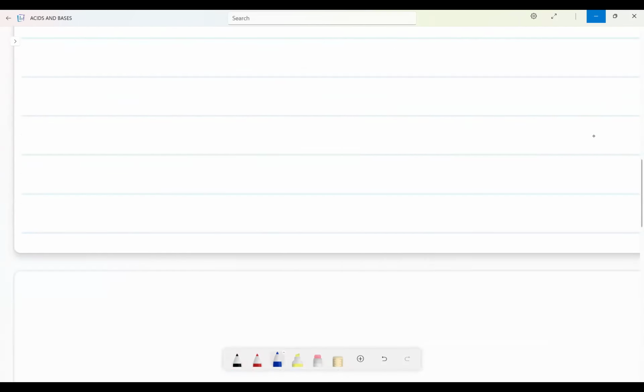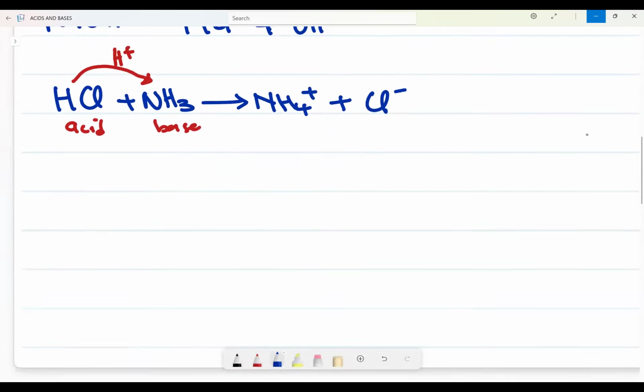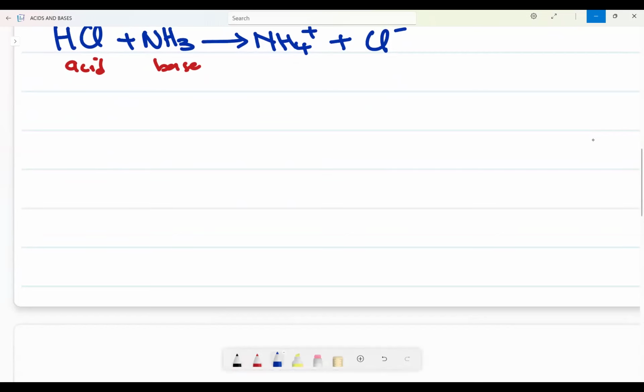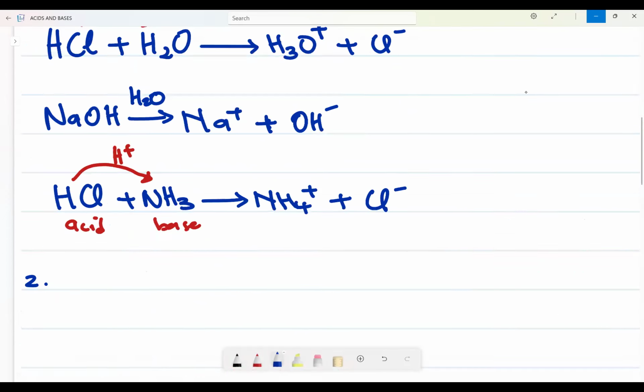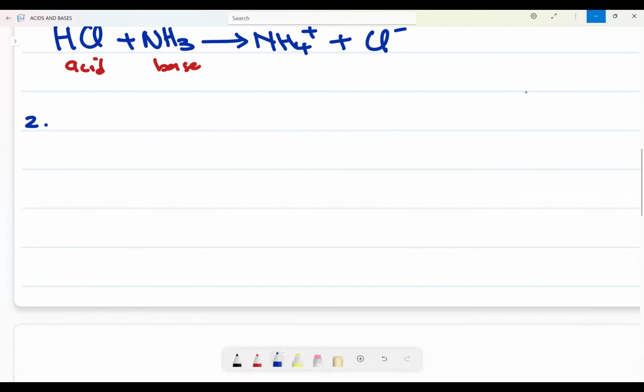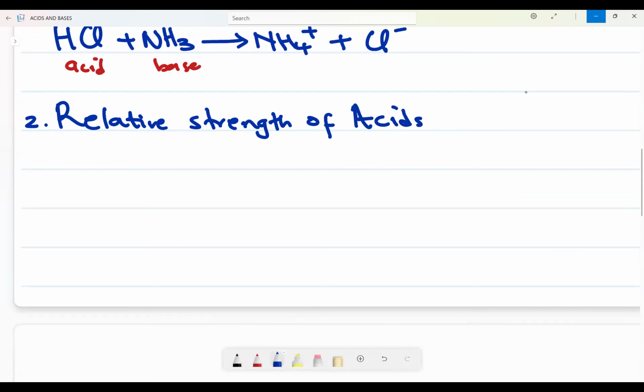Now if we go further on number 2, where on number 1 we discussed the theories, on number 2 we further discuss the relative strength of acids. We'll start first with the relative strength of acids.